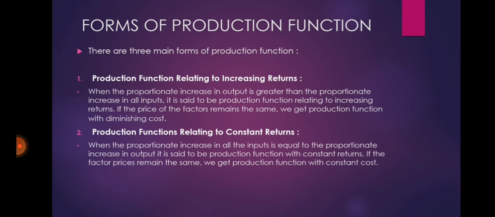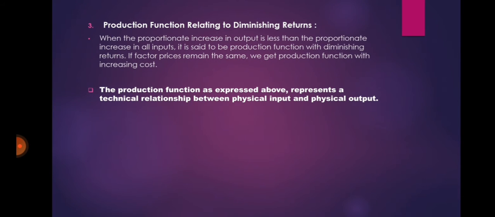Production function relating to diminishing returns. When the proportionate increase in output is less than the proportionate increase in all inputs, it is said to be production function with diminishing returns. If factor prices remain the same, we get production function with increasing cost.